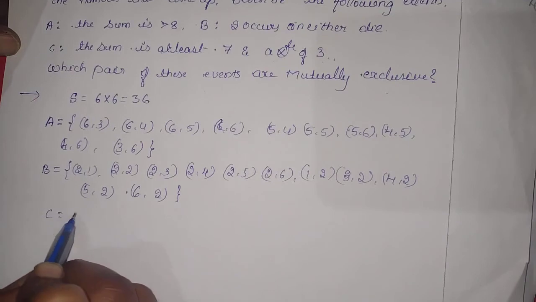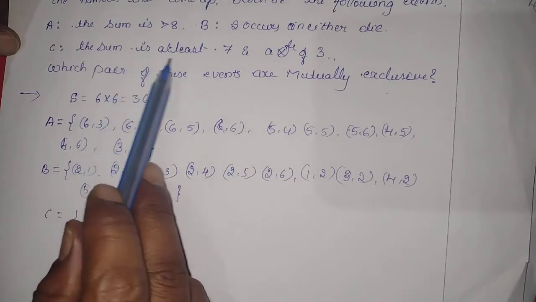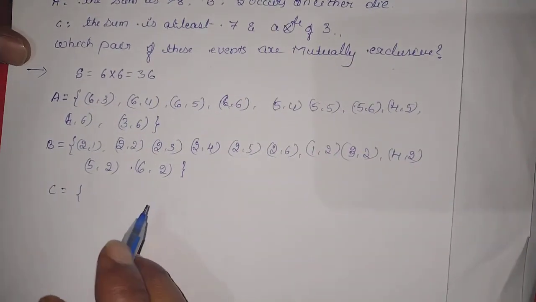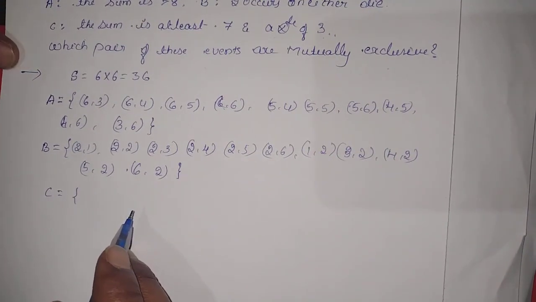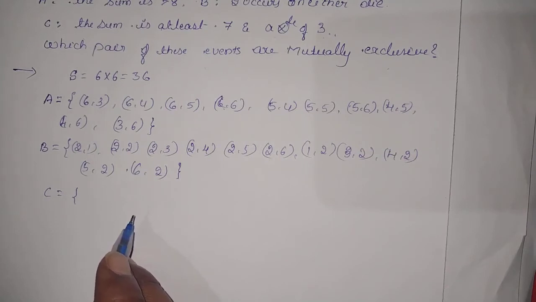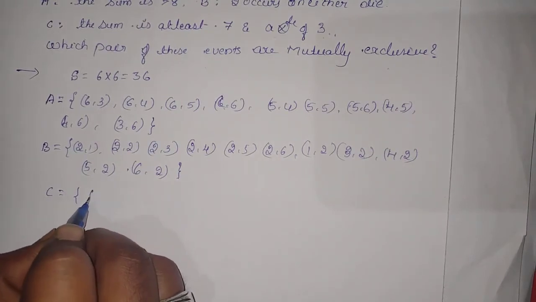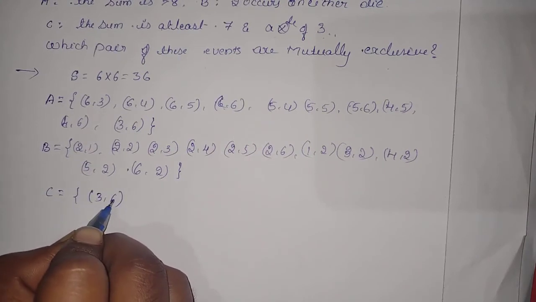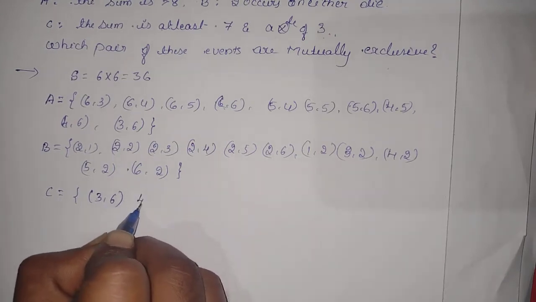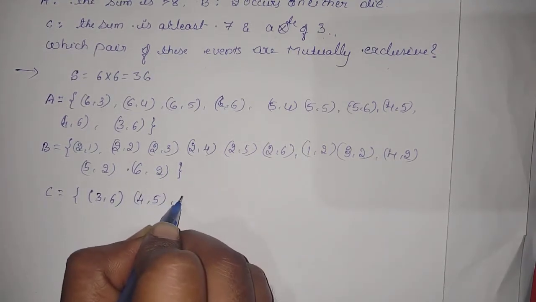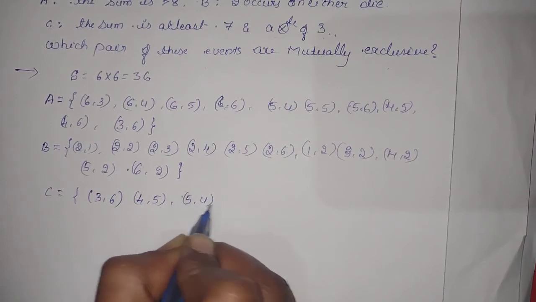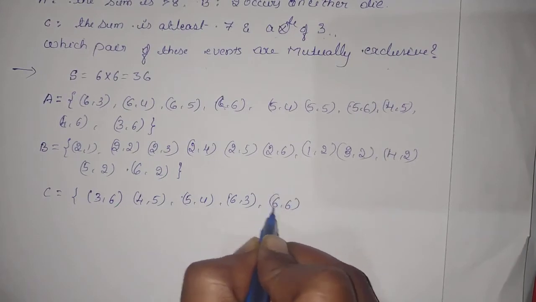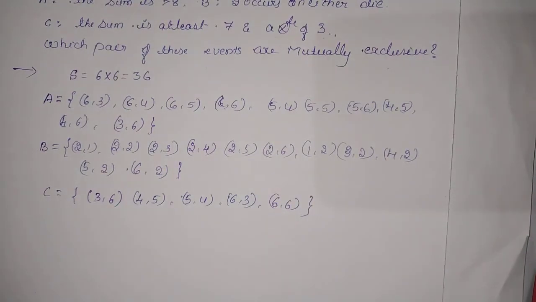And event C stands for the sum is at least 7 and a multiple of 3. The minimum sum must be 7, the maximum can be anything, and it must be a multiple of 3. Like 3 comma 6, because 3 plus 6 is 9. 9 is a multiple of 3. Is it right? 4 comma 5. Next 5 comma 4. Next 6 comma 3 and 6 comma 6. So these are the elements.